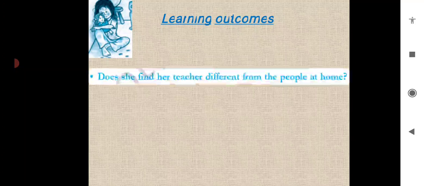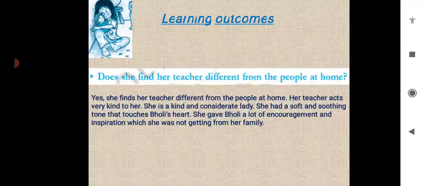So now children, here I am ending the first part, with the learning outcomes, the questions which you have seen at the beginning of the video. The first question was, does she find her teacher, meaning Bholi, different from the people at home? The answer is yes. She finds her teacher different from the people at home. Her teacher acts very kind to her. She is a kind and considerate lady. She had a soft and soothing tone that touches Bholi's heart. She gave Bholi a lot of encouragement and inspiration which she was not getting in her family.